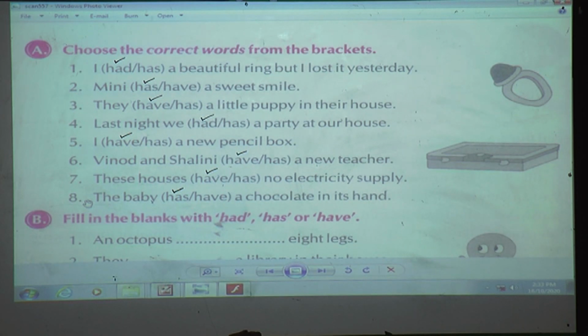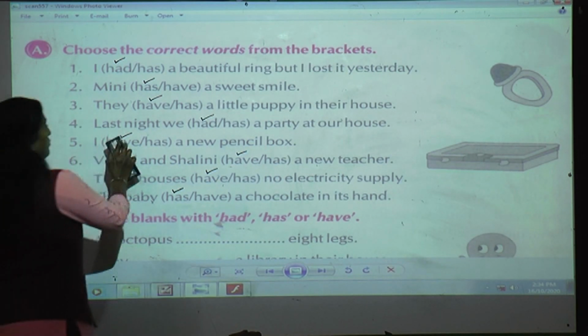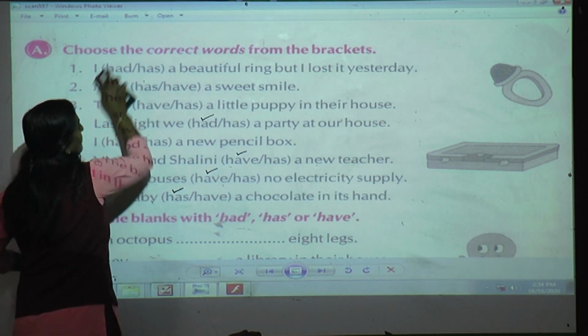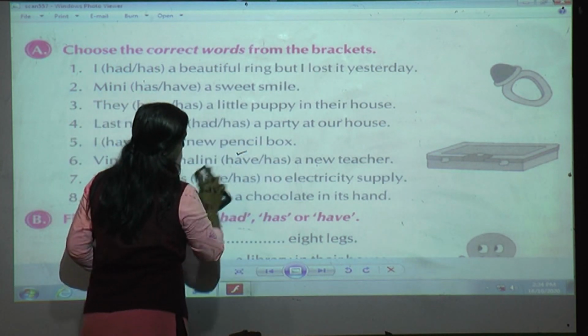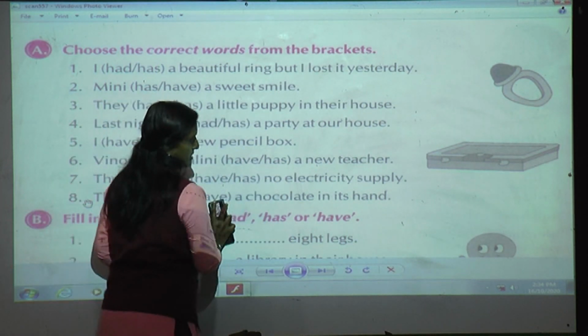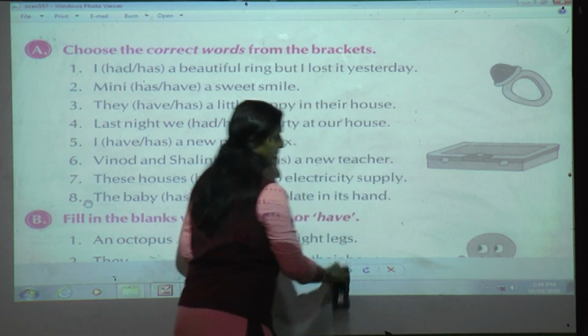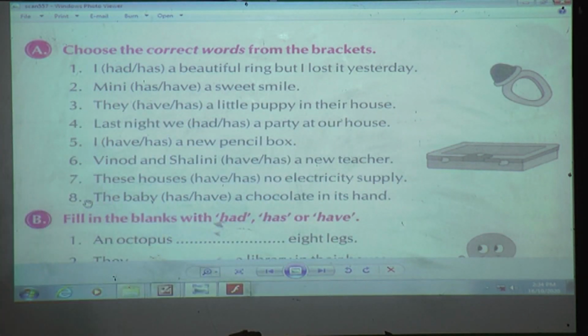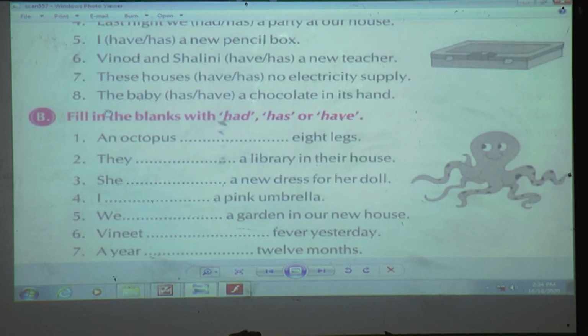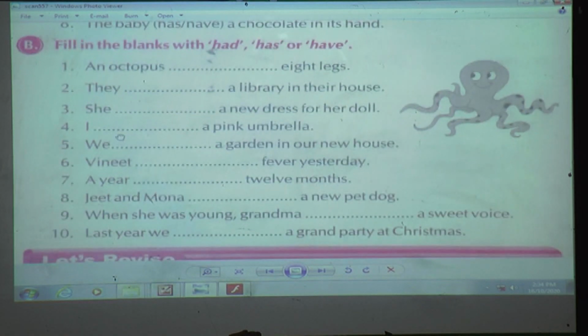Now here they have not given any options to us. So what do we have to do? Yes, we have to read the sentence, try to understand that sentence, and then according to that we have to use our has, have or had. Only these 3 verbs we have to underline. Understood? Are you ready, students?